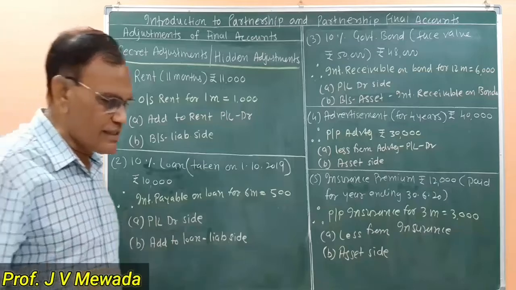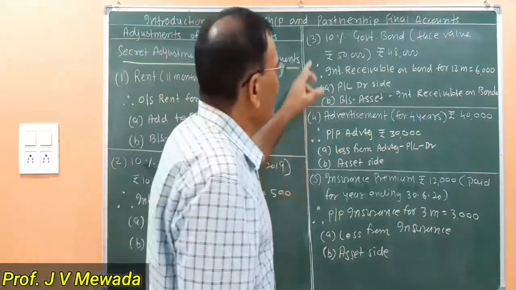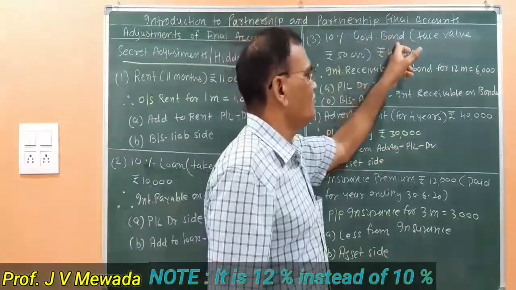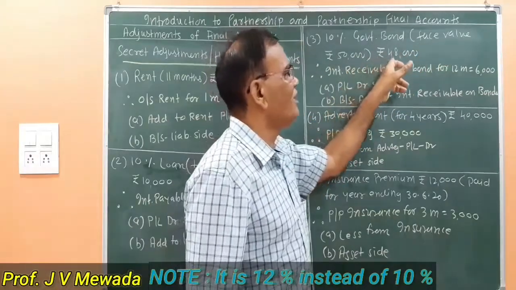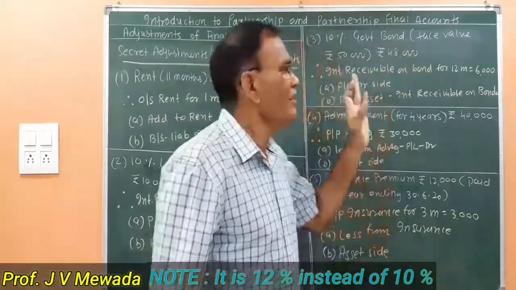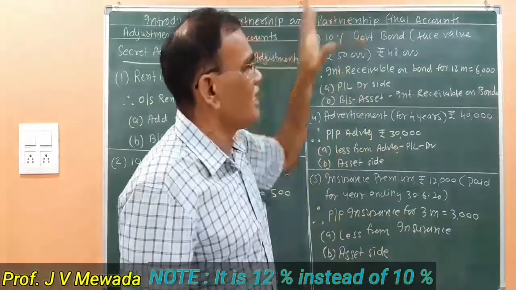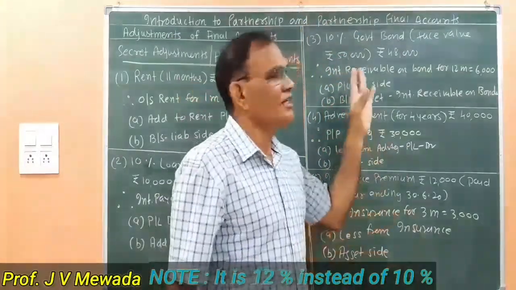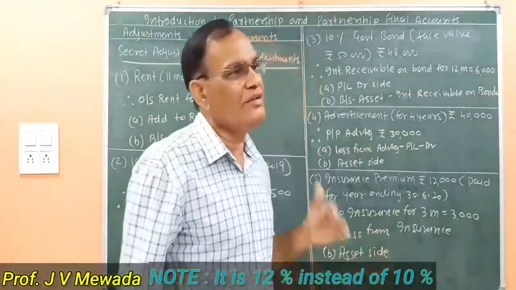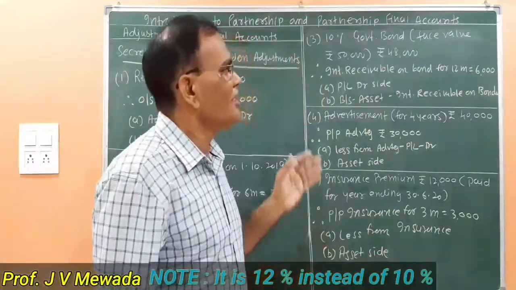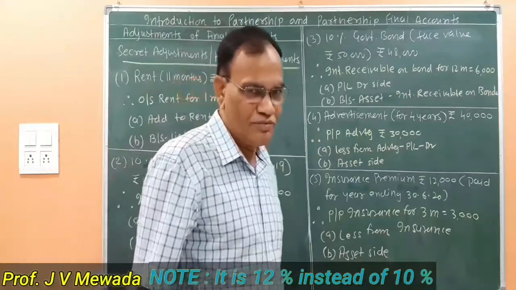Now our third adjustment is 10% government bond. Face value rupees 50,000 and the amount in the trial balance is 48,000. This is given on the debit side. 48,000 is given in the debit column as an amount. In bracket we are given the information that the face value is 50,000.